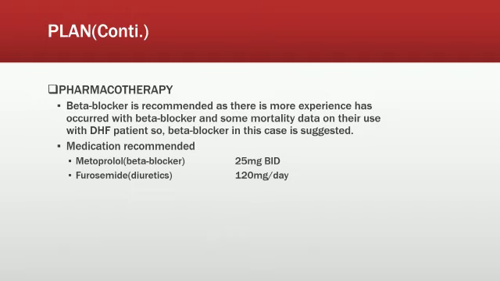After giving these two agents, her blood pressure will normalize, and after normalization of blood pressure, her heart rate will also be normalized and will result in improved pumping ability of the heart, and her disease condition, that is DHF, will also be improved.